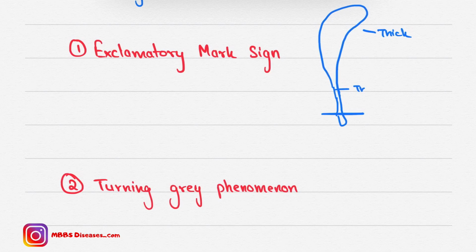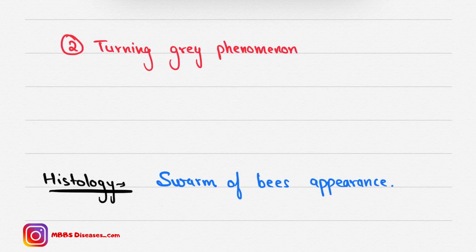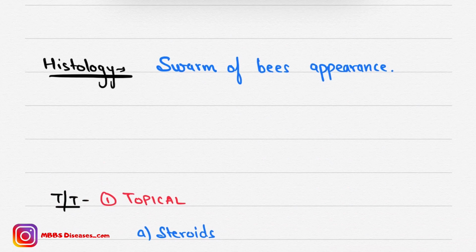We have another phenomenon here, which is the turning gray phenomenon, or going white overnight. It is sparing of gray hairs and destruction of melanocytes. So it is also an autoimmune condition, and it is seen in children also. Now the histology part is also important. We can see a swarm of bees appearance.